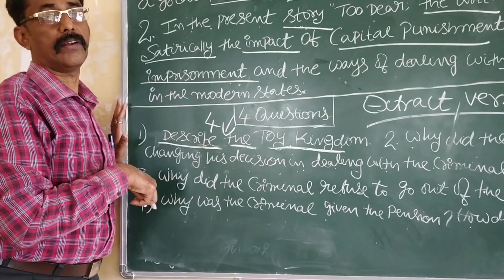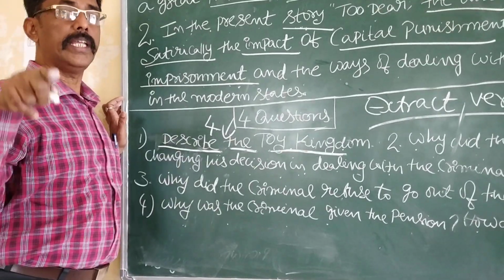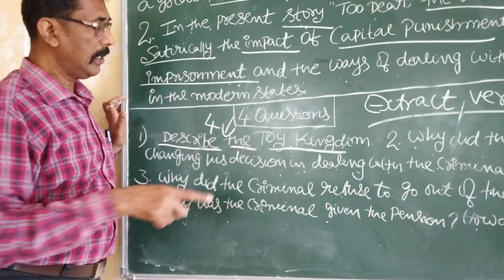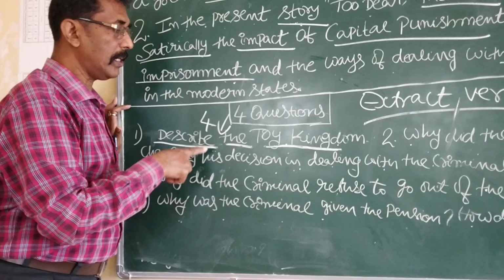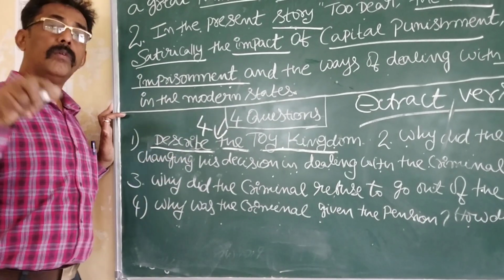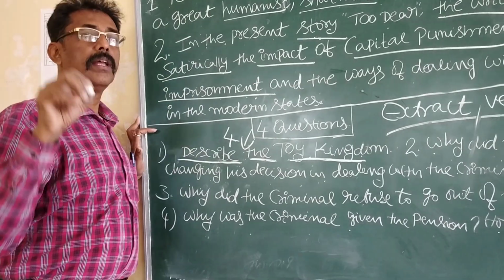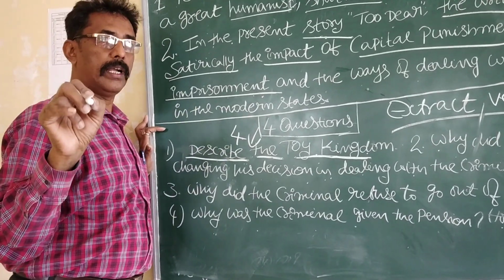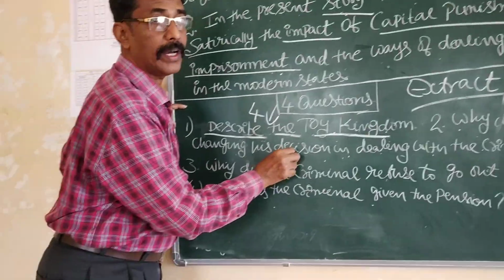What is the other question to the same question and answer? This is important. Why did the authorities fail to execute the criminal? This is called the second question. Another question, what? Same answer, same question. Whom did the king consult to borrow the guillotine machine and an executioner? This is called the third 4-mark question.